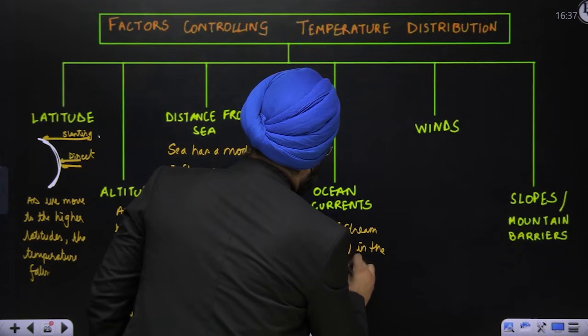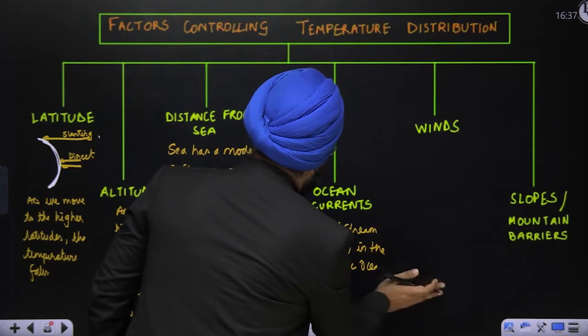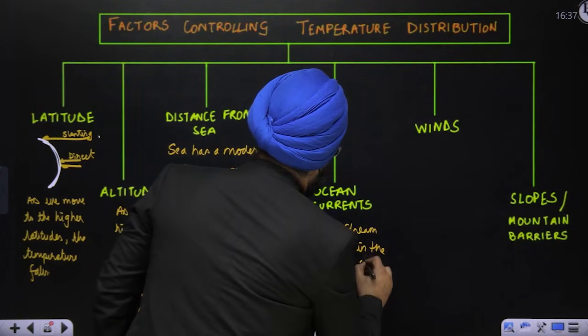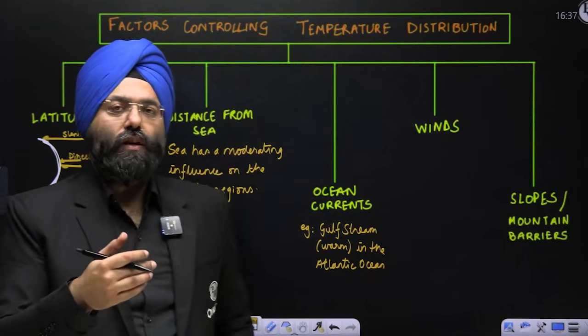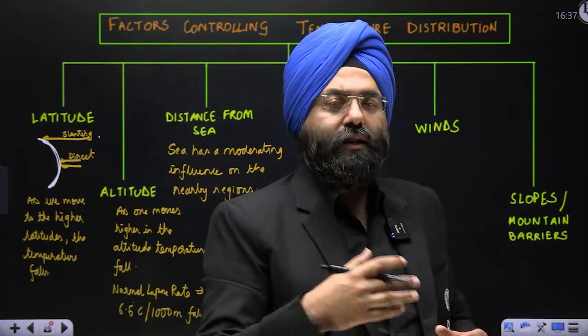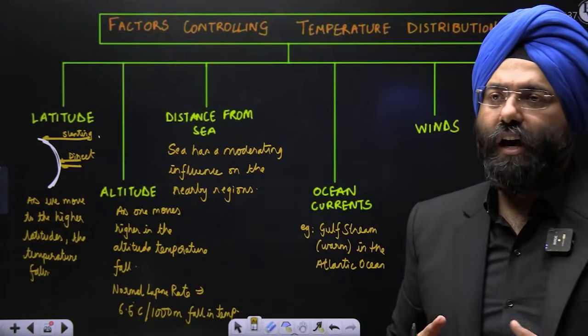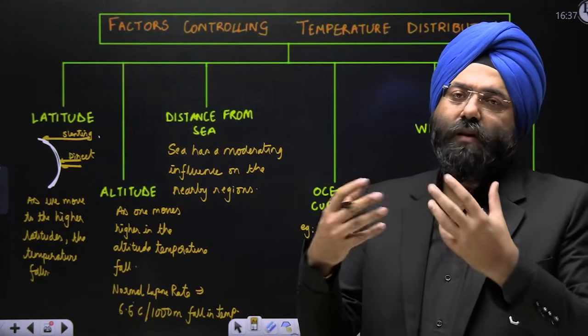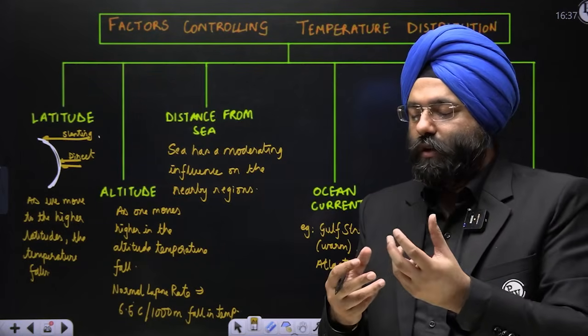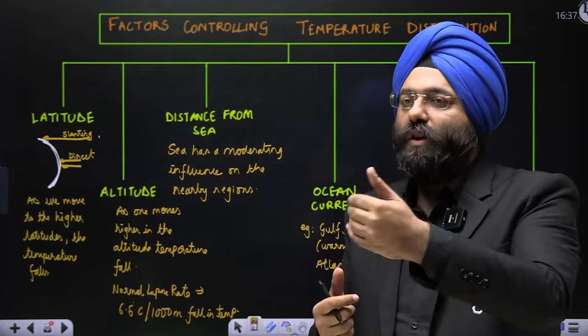We will be doing this chapter in the oceanography part. What happens is, if a current is warm, it is going to have a warming effect in the nearby regions. If it is cold, the regions will be impacted in a similar manner, because cold ocean currents obviously have a cold effect on the nearby regions.